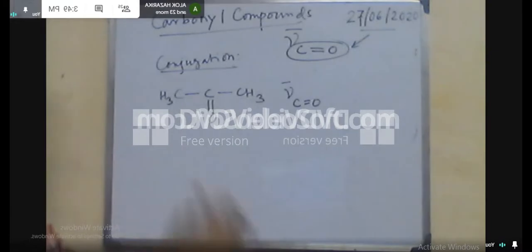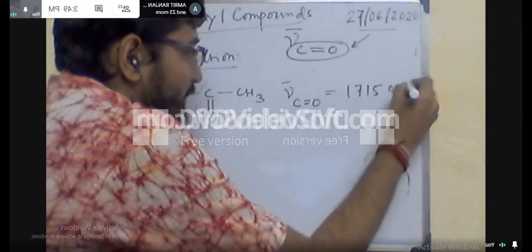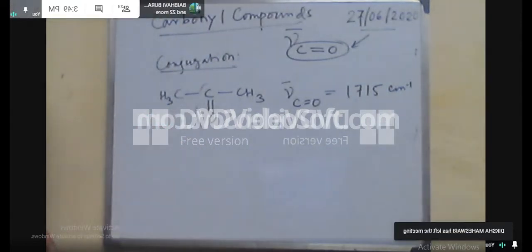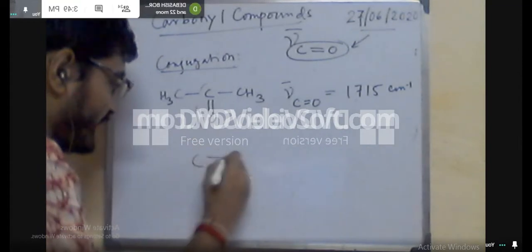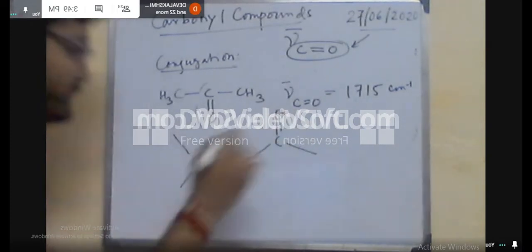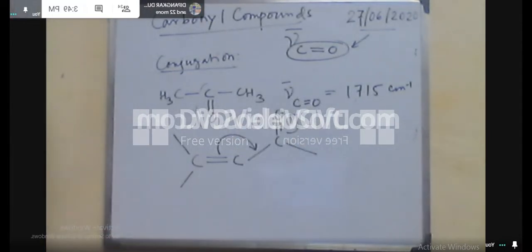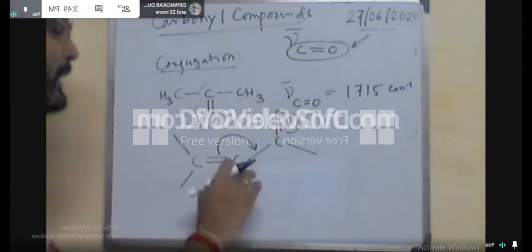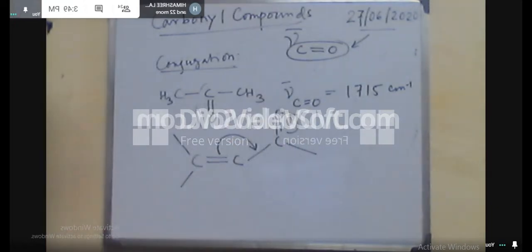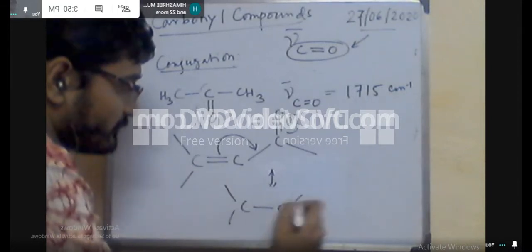So in this system, here you can see that this double bond character is converted to the single bond. That means some single bond character is generated in this system due to this conjugation. So that means the K value will be decreased. K value will decrease means this bond becomes lengthened. That means the bond length will also increase and the stretching frequency will decrease. So in this unsaturated system, generally this stretching frequency is found less than 1700 centimeter inverse.